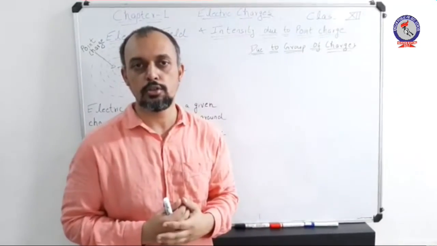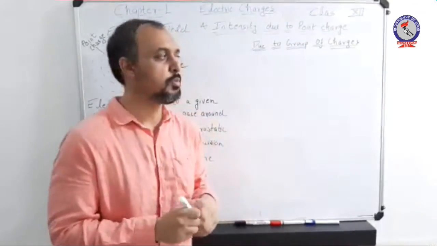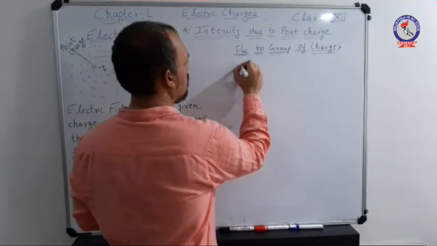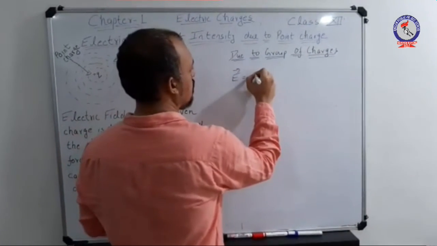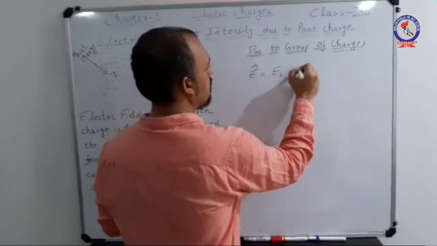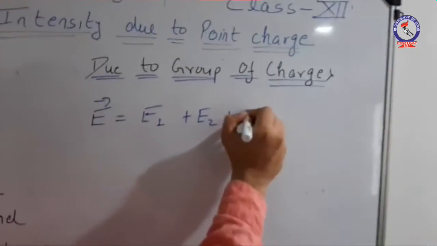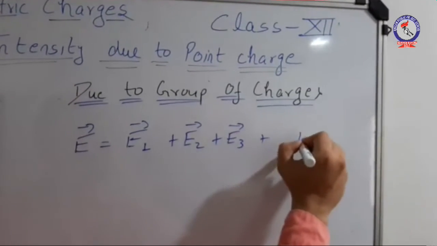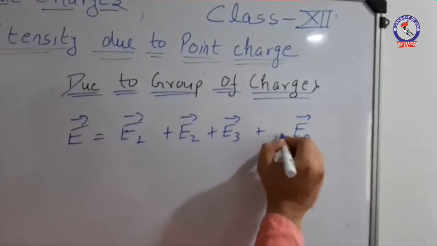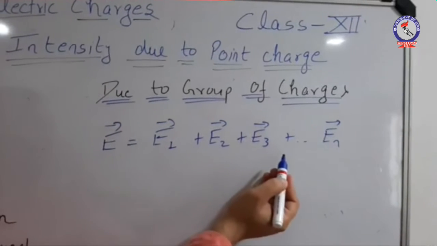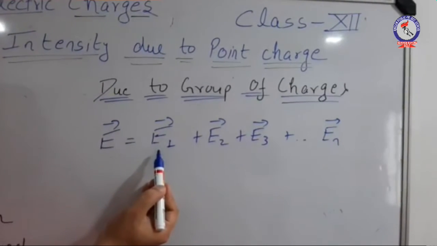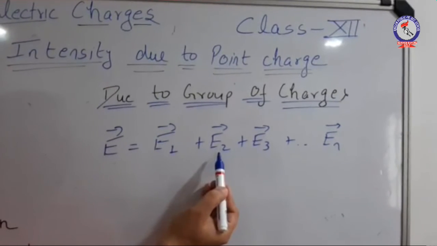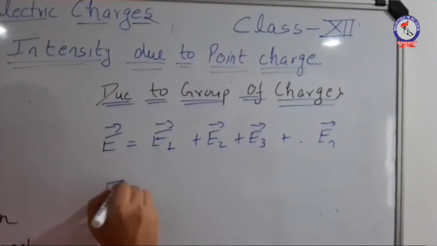I will directly write the expression here: the net field due to the group of charges will be the summation of all the individual fields of the individual charges, in which E1 represents the field due to charge Q1, E2 represents the field due to charge Q2, and so on.